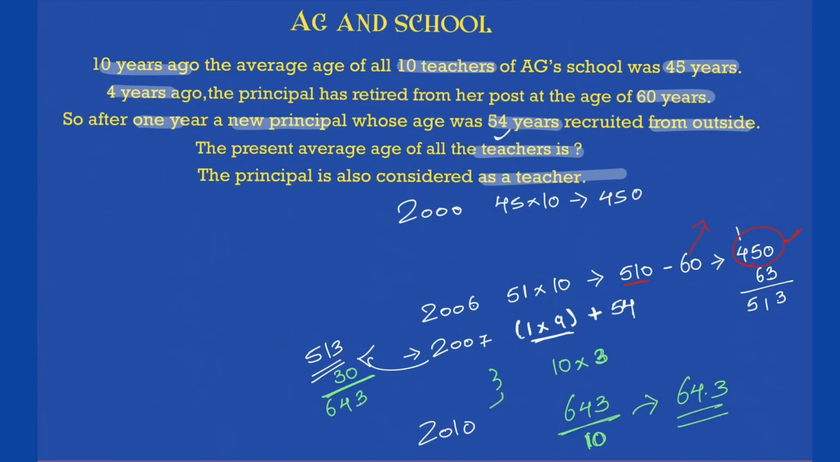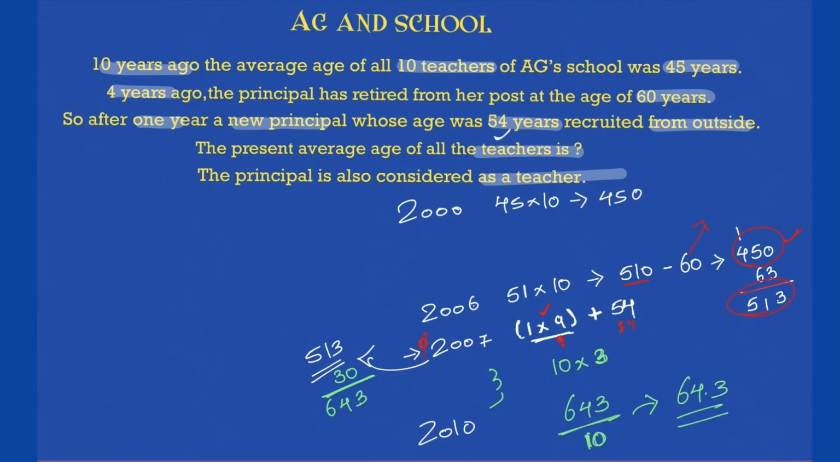Then we are looking at an individual year, 2007. What happened? In the year 2007, 9 teachers were left. So in this 1 year, these 9 teachers will add 1 each, total 9 is added. Plus you have a 54 year old teacher. Okay, so total that was added was 63. 63 added to the previous one, it becomes what? 513. That is the sum of age of all the teachers in the year 2007.